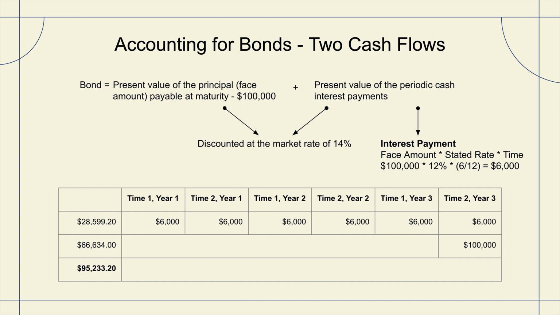And we can see from the visual that the time periods for the interest, we're going to see that twice per year, time 1, time 2 in year 1, time 1 and time 2 in year 2, and time 1 and time 2 in year 3. $6,000 given 6 times over the life of this bond. And then we can visualize the $100,000 face value payable at the maturity date, or 3 years, at the end of that 3-year period.